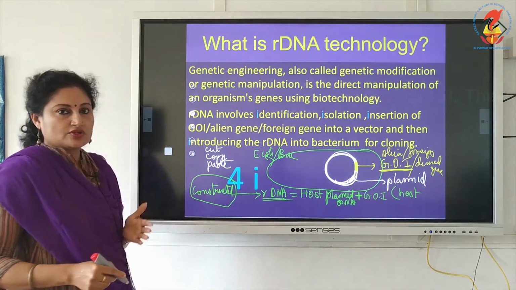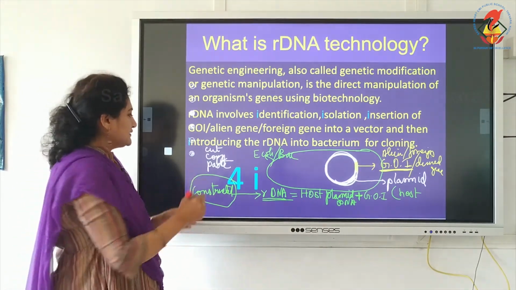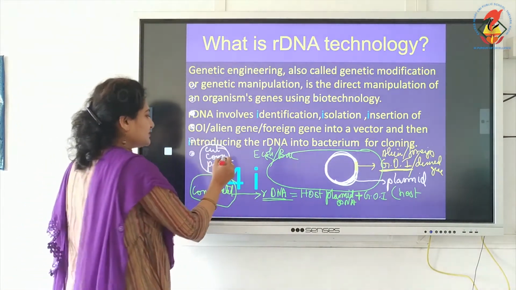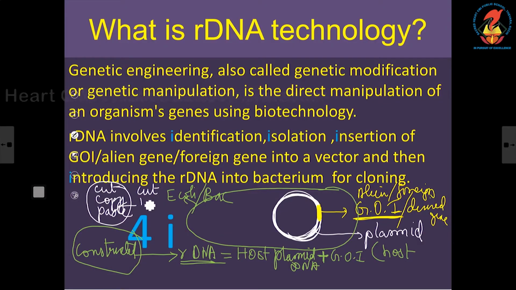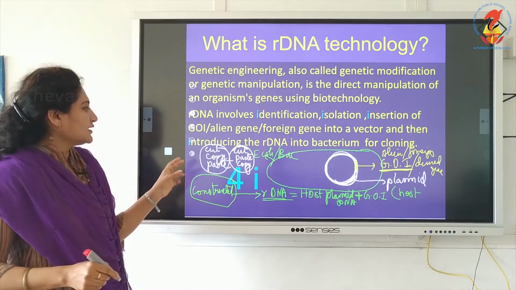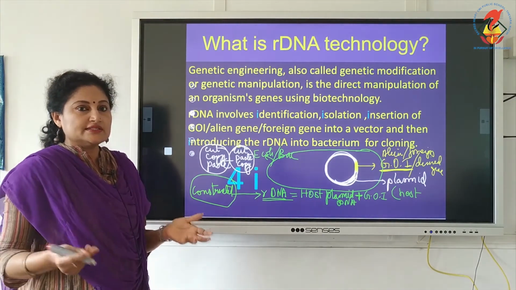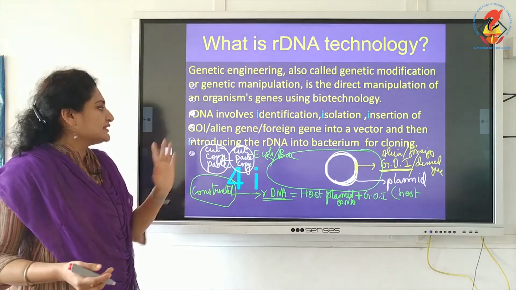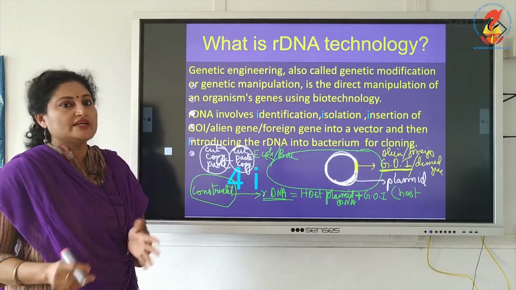It always goes in this order, whereas in BT, biotechnology, starting is cut, but then it is paste and then only copy. So, you remember these techniques: the protocol for IT is cut, copy, paste, but here it is cut, then paste and then only copy.